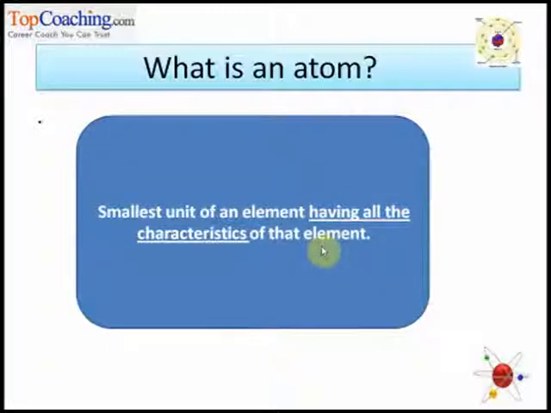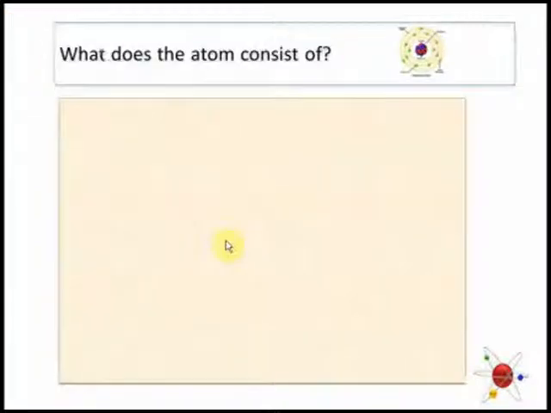Now, why am I paying so much stress to having all the characteristics of the atom? So electrons, protons and neutrons, which are a part of the atom, right, contribute a lot to both the physical and chemical properties of any element, right? A chemical would be more reactive if it has more easily and more number of free electrons. It will be less reactive if its outermost shell is complete. So atom is the smallest unit of an element having all the characteristics of that element.